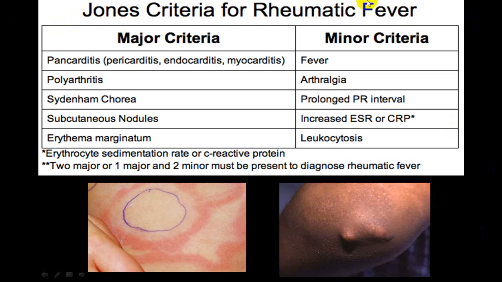Now rheumatic fever is another common one, and this is usually seen in children between 5 to 15 years. I'm just rushing very fast. There are major criteria, minor criteria. We call it the Jones criteria.